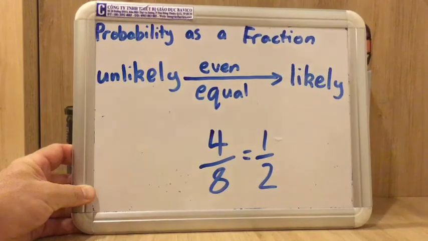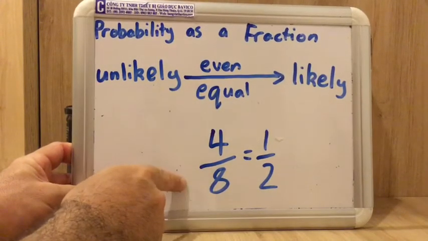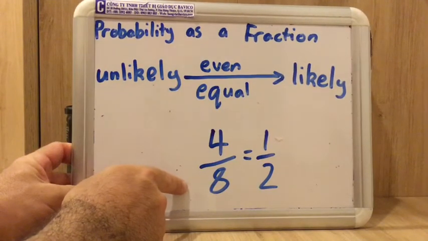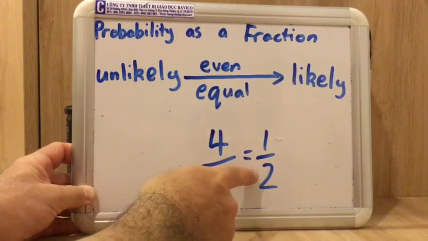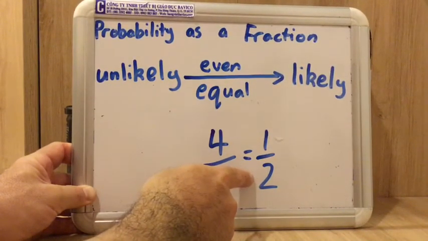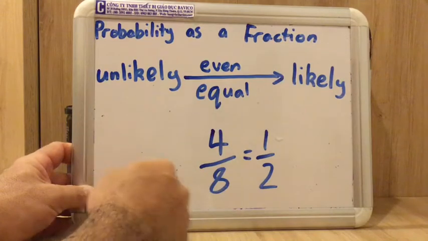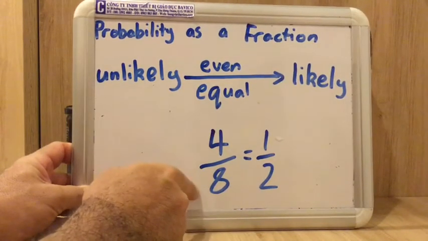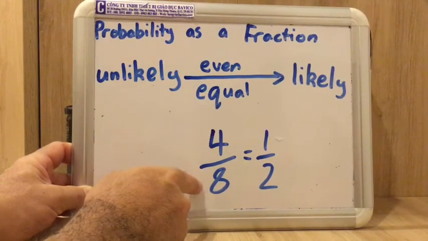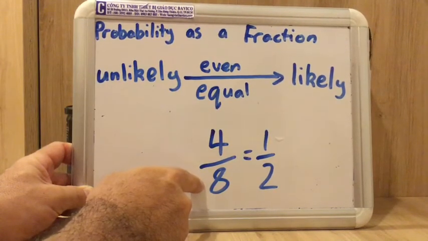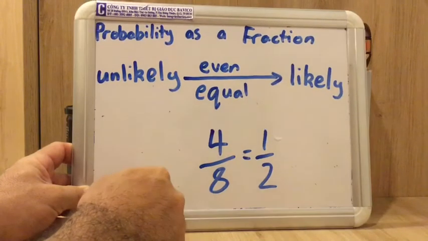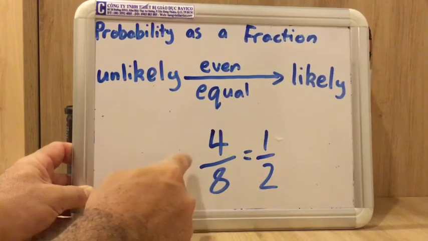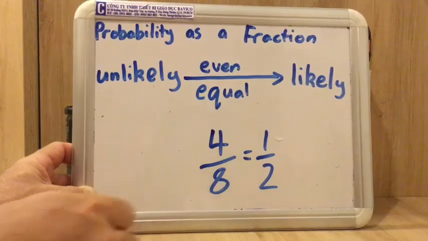There's a 4 in 8 chance of us choosing a Rubik's Cube. There's a 4 in 8 chance of us choosing some sort of a drink. We can also express that by simplifying as saying half, which shows that it's equal. The good thing about showing it as a 4 in 8 is it actually tells us how many options there are. I know exactly that there are 8 things that I can choose from. Okay, so this is a good way, 4 in 8, of showing exactly what the chances are of getting what we've got and knowing how many options there could be.